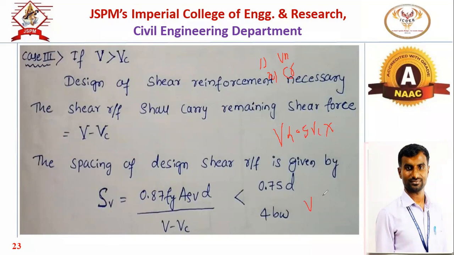Second case, when V is less than Vc, nominal shear reinforcement we have to use, 8 mm diameter bars. Third case, when the shear force is greater than the critical shear resistance, we have to separately design the shear reinforcement for V minus Vc amount of shear force. For this much load, we have to design the shear reinforcement.